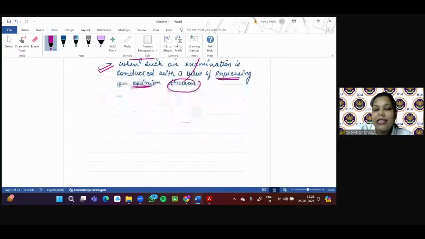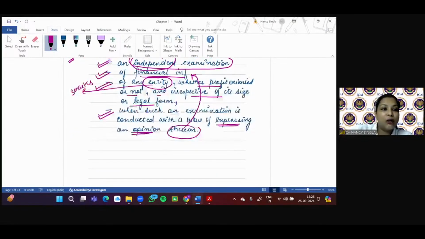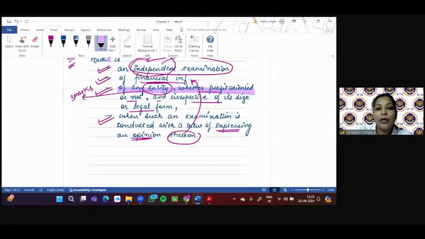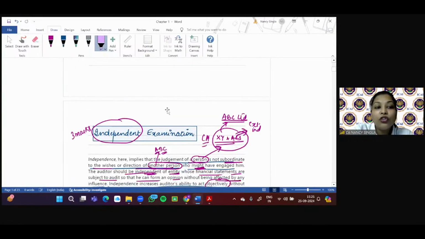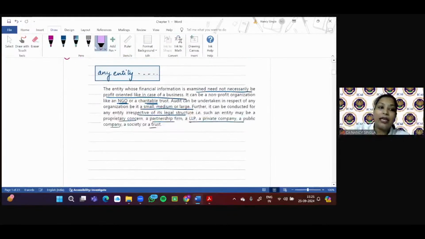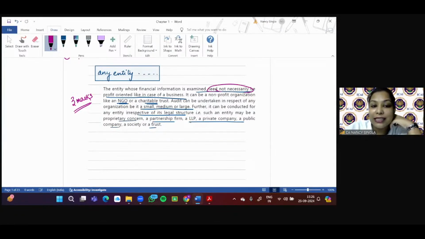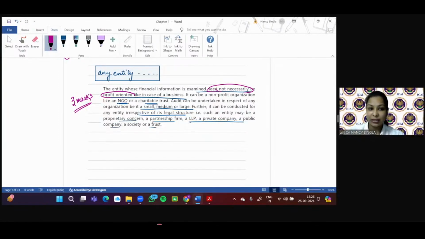Of any entity, whether profit oriented or not. Now we are discussing this point. Of any entity, whether profit oriented or not, and irrespective of its size and legal form. So see, again, I told you that you can always get a 3-marker question here, right? So the entity whose financial statement is examined need not necessarily be profit oriented, like in case of a business. Is it necessary that only profit oriented companies are required to get their accounts audited? No. In case of a company, every company is required to get its accounts audited.